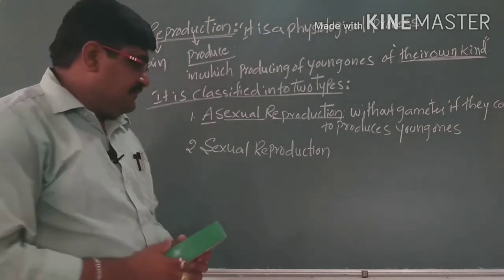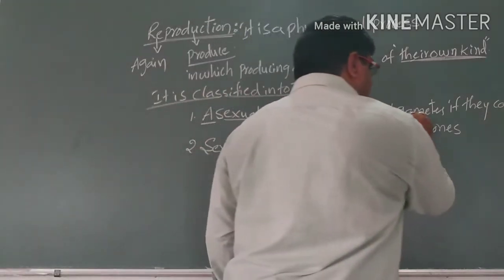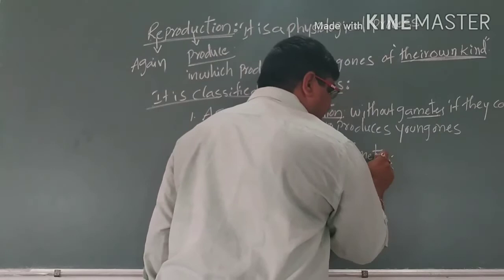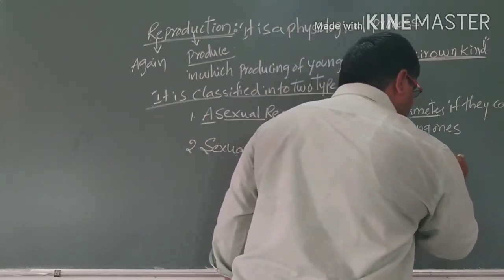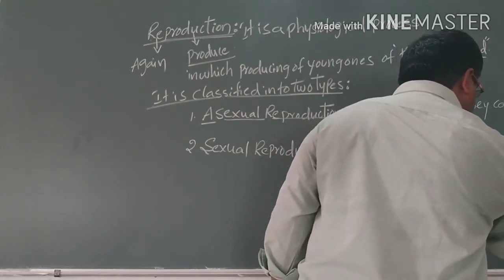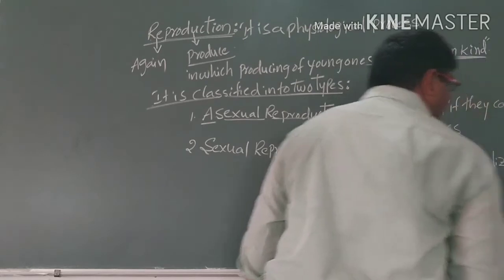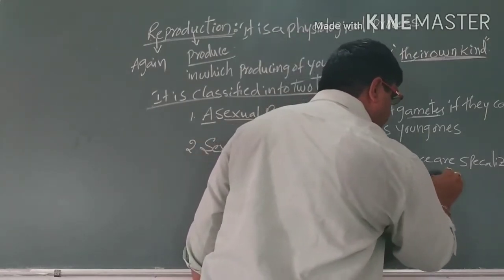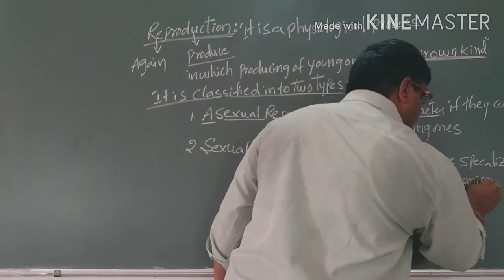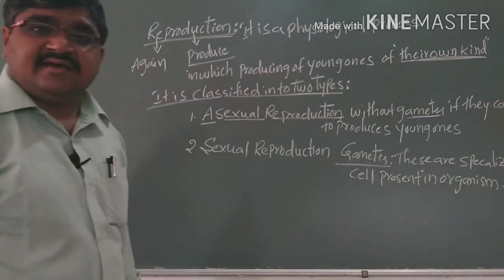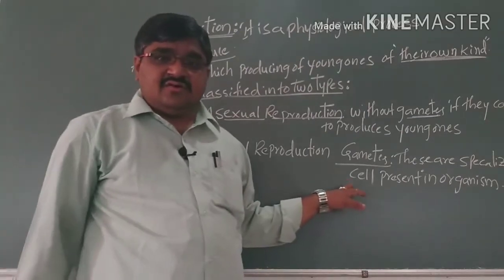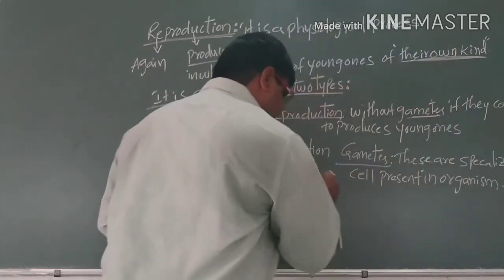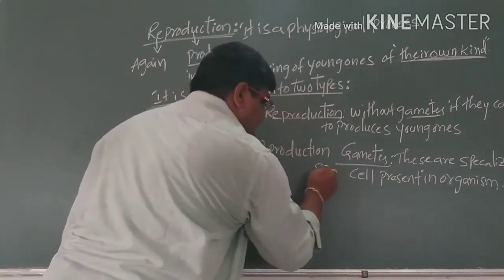What are gametes? What are gametes? These are the specialized sex cells present in the organism.